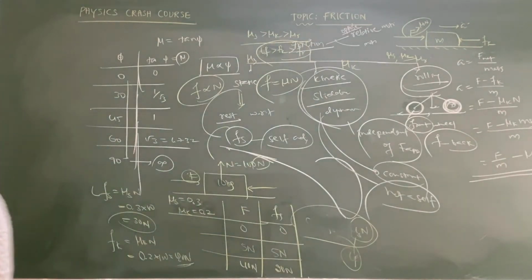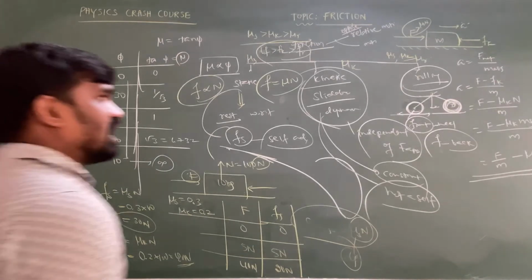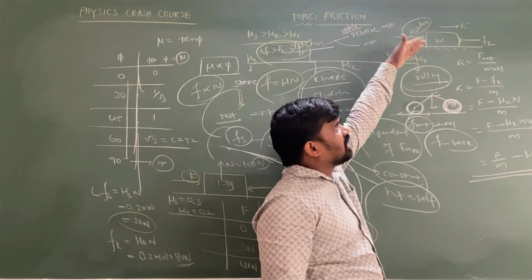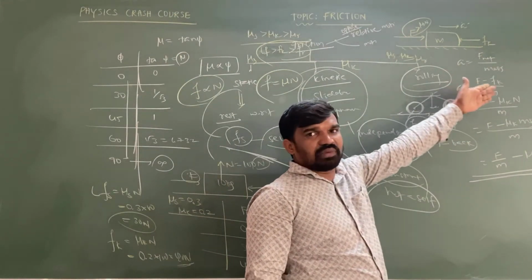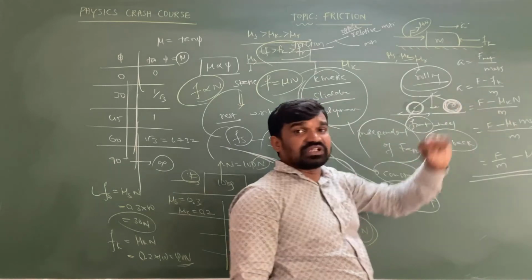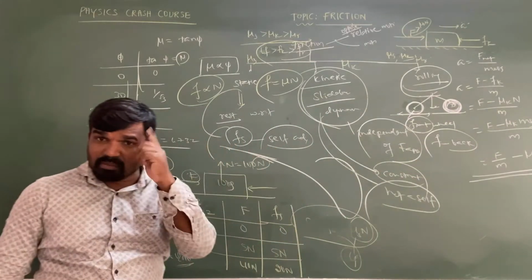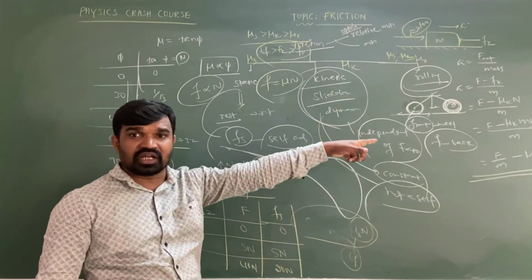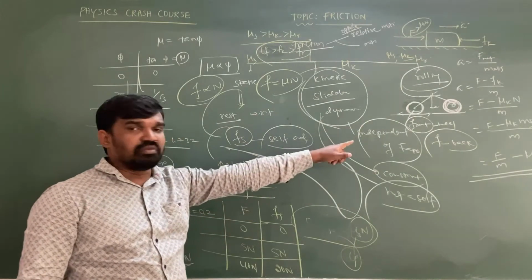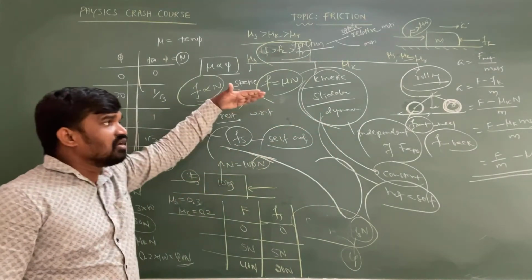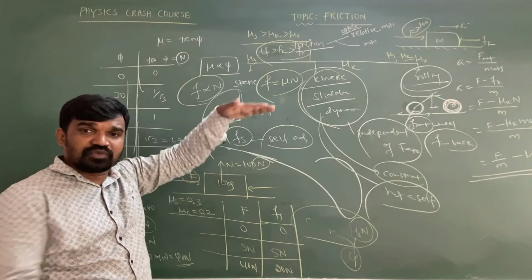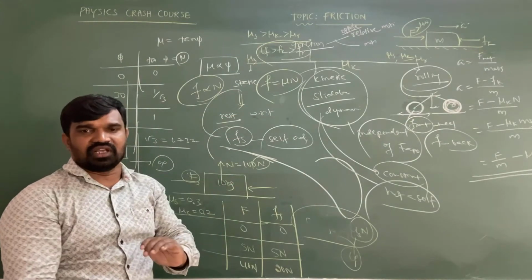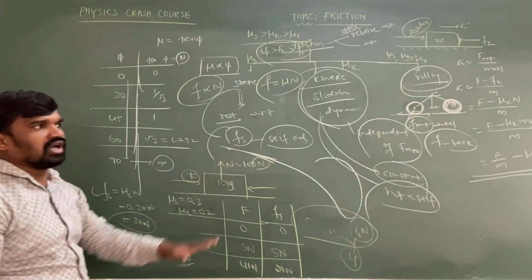So this is the way to determine the value of acceleration if the object is moving on a rough or frictional surface. When the object is accelerating on the rough surface, applied force minus friction needs to be considered. Which friction? Kinetic friction. Remember this one. If you are taking limiting friction, the limiting friction exists only as long as the object is at rest relative to the surface. So these are the points you are supposed to remember.